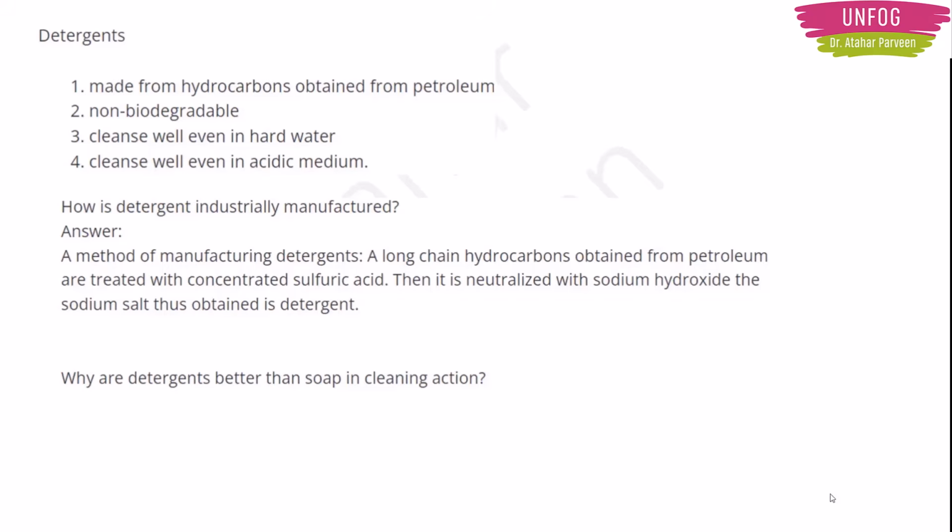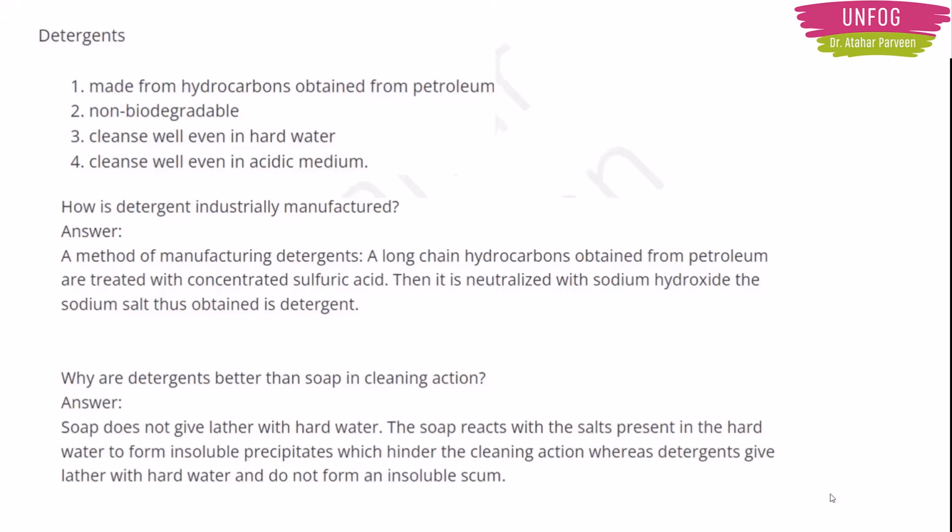Why are detergents better than soap in cleaning action? That's the reason why all of us nowadays use detergent powders, right? I don't find any person nowadays using soaps to wash clothes. So what are the reasons they are asking?